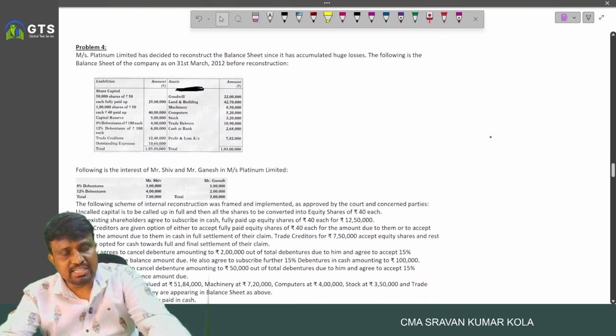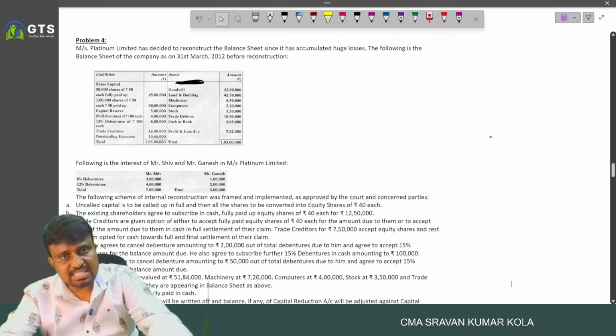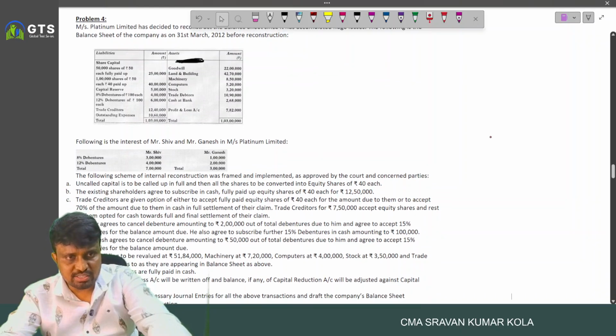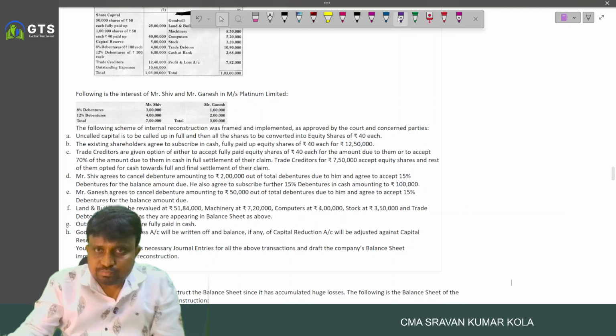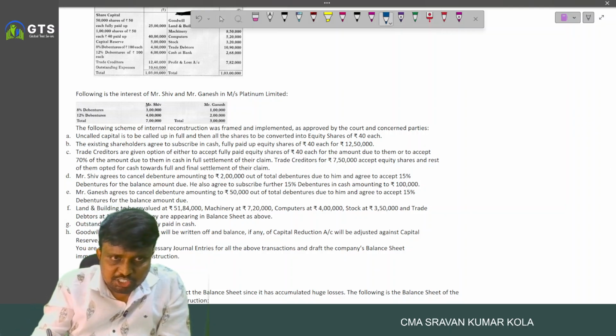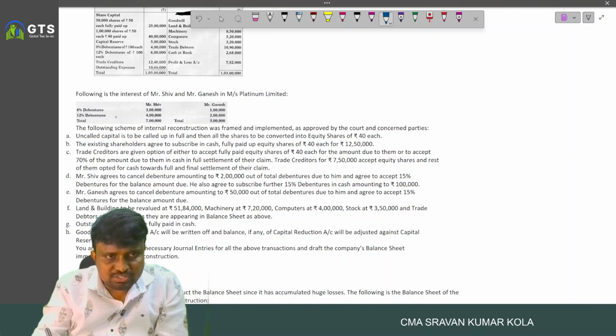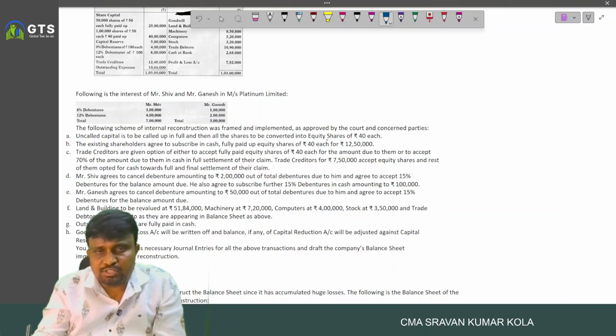Mercers Platinum Limited has decided to reconstruct the balance sheet since it has accumulated huge losses. Coming to the problem, Mr. Shiv has 8% and 12% debentures. Ganesh also has some. The following reconstruction happened: uncalled capital is to be called up in full, and then all shares are converted into equity shares.